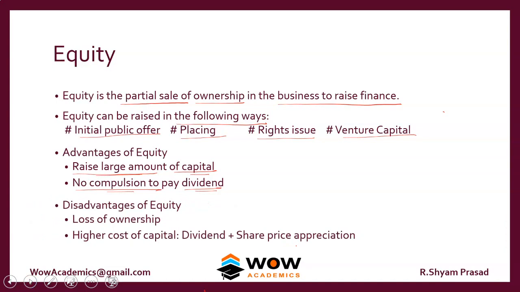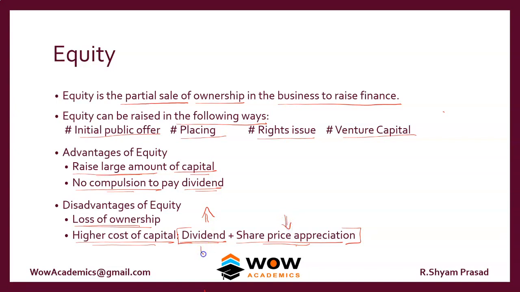What's the disadvantage of equity? The major disadvantage is the loss of ownership, and the cost of capital is also higher because equity shareholders take a lot of risk. So we have to pay them in terms of dividend and share price appreciation. Sometimes if you give a high dividend, the share price appreciation can be lower.